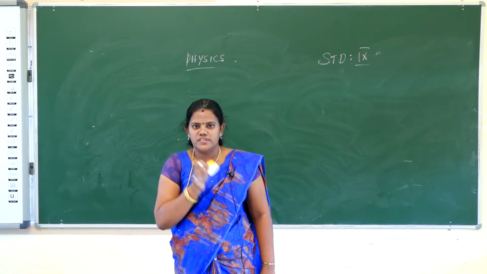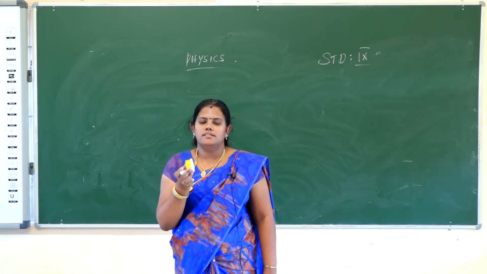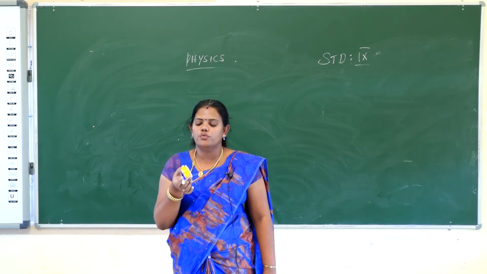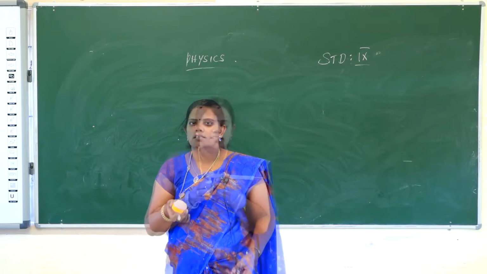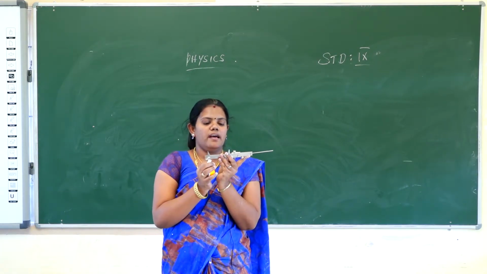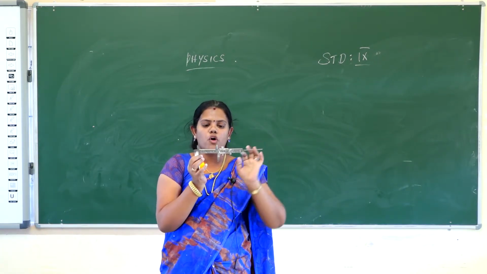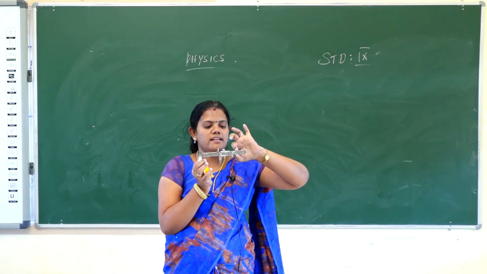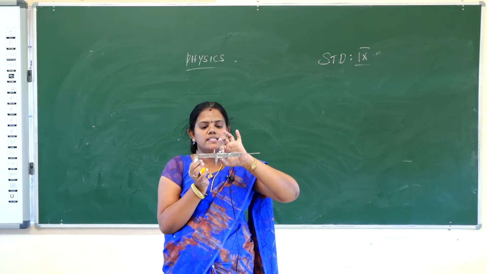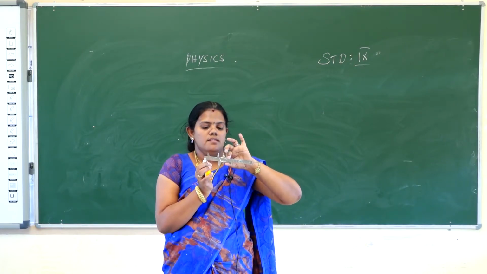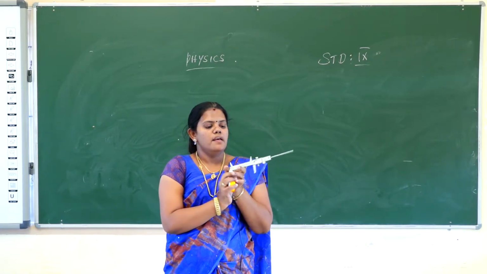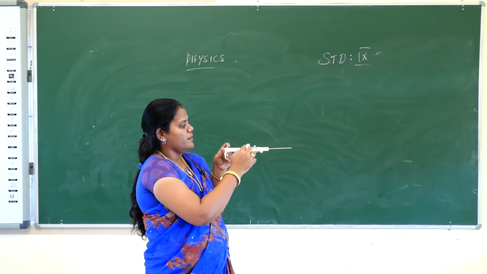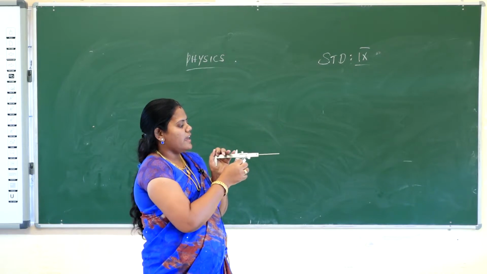So in physics, our scientists include the vernier caliper and screw gauge to find out the diameter of spherical objects. This is the vernier caliper. The caliper has a long metallic bar having two scales. One is the meter scale, that is the main scale, and another one is the vernier scale. The main scale is graduated in centimeters, 0, 1 centimeter, 2 centimeter, 3 centimeter, and the vernier scale has